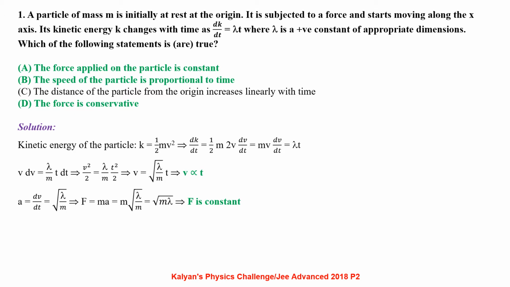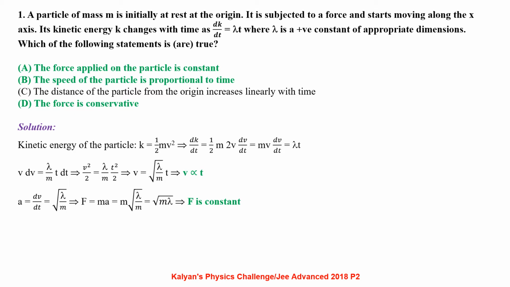Kinetic energy of the particle K equal to half mv square, so dK by dt equal to half m into 2v dv by dt, which is mv dv by dt, equal to lambda t. Rearranging the terms, we have v dv equal to lambda by m t dt. Integrating on both sides, we get v square by 2 equal to lambda by m t square by 2, which gives v equal to root lambda by m into t.